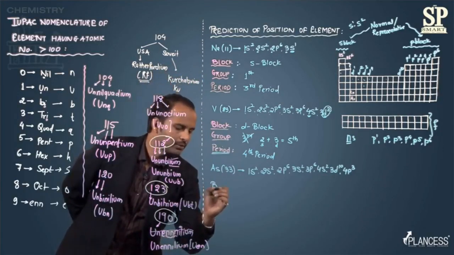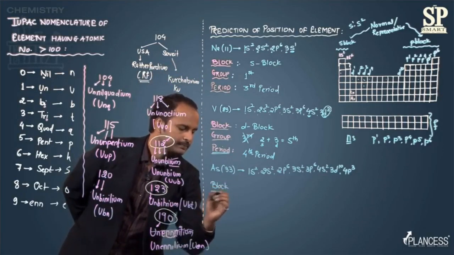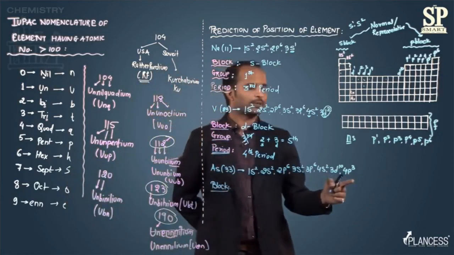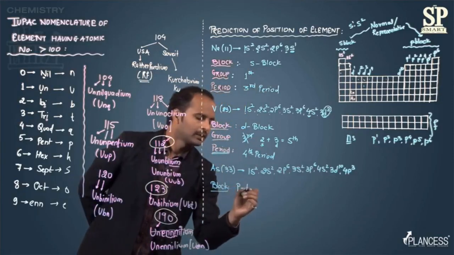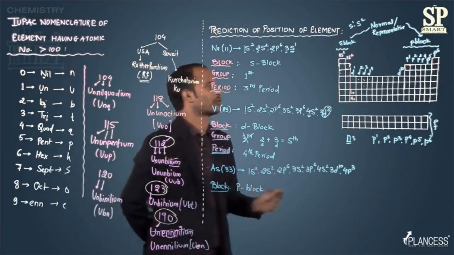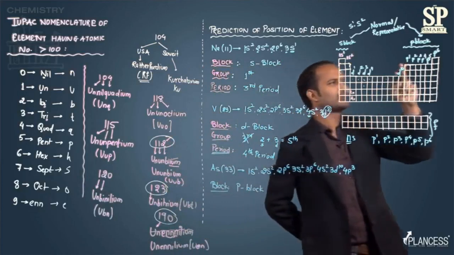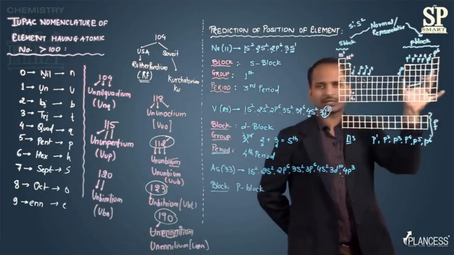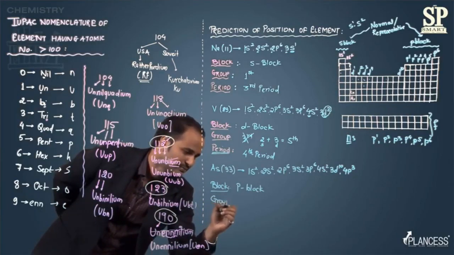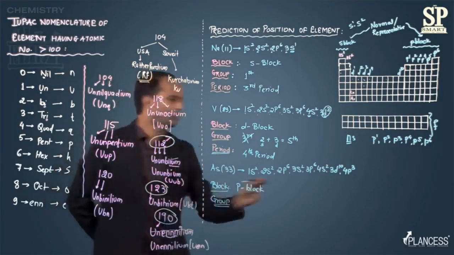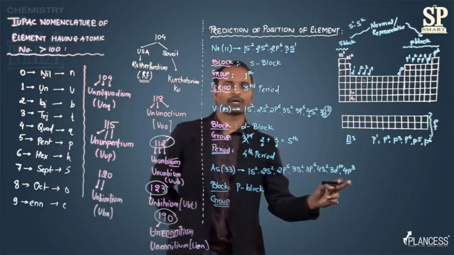So again the same thing, block first. Last electron enters in p orbital, so it is going to be a p block element. That means this element belongs from somewhere group number 13 to group number 18. That means in this region. Then for group, it belongs to the third group of p block elements.